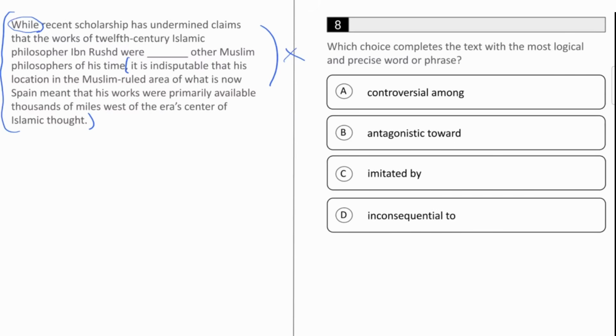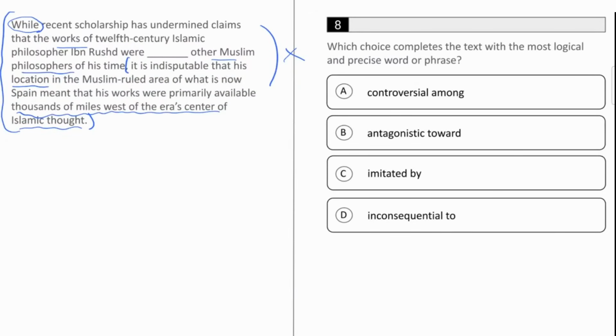The second part of the sentence tells us about the location of this person, Ibn Rushd, and it's telling us that because of his location, which was kind of far away, his works were primarily available sort of far away, not near the era's center of Islamic thought. Now, the word that we want to blank tells us about his works and other Muslim philosophers at the time. And if his works were primarily available thousands of miles away from the center, we might predict that his works were not very important to other Muslim philosophers, or that they were not well known by other Muslim philosophers.